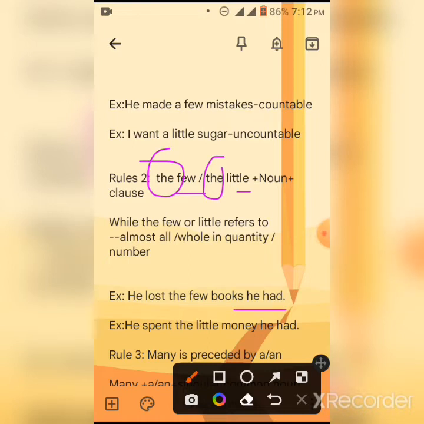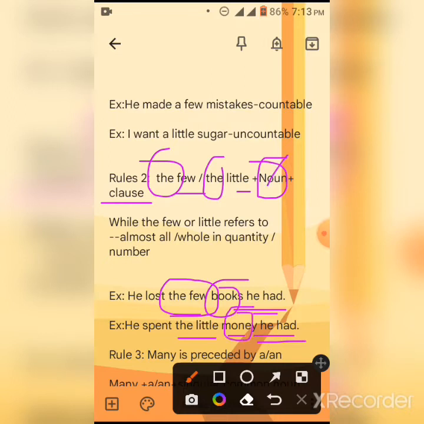For example, he lost the few books he had. Here, few books is a noun phrase, books is the noun, and he had is a clause. He has lost the few books, almost all the books he had. He spent the little money he had. Money is the noun, and he had is a clause. Money is an uncountable noun, that is why little is used. Books is a countable noun, that is why few is used.